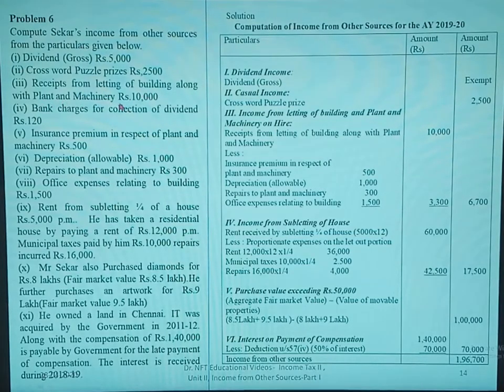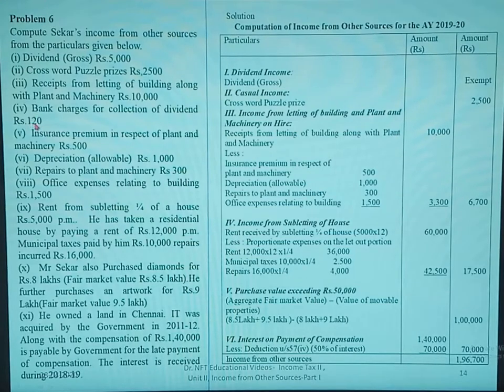2,500 received from letting of building along with plant and machinery. Letting of building along with plant and machinery is 10,000. Then insurance in respect of plant and machinery is 500. Depreciation rupees 1,000. Repairs on plant and machinery is 300. And office expenses relating to building is 1,500. Add up all these things, you get 3,300. From 10,000, if you deduct the 3,300, you get 6,700.